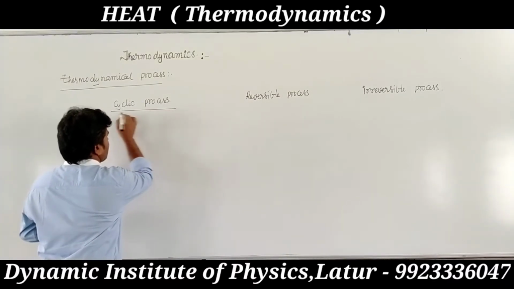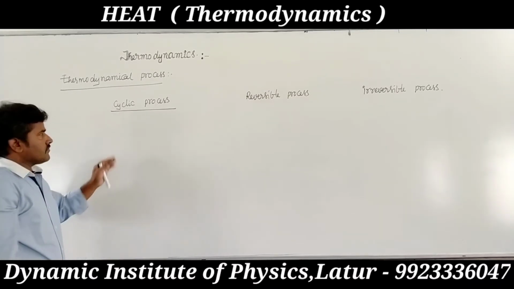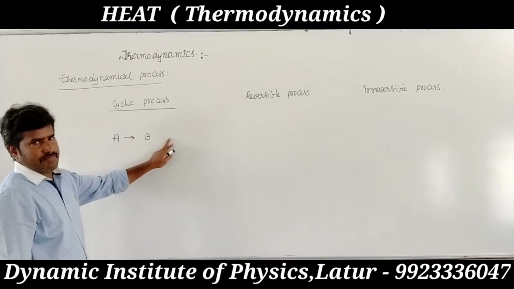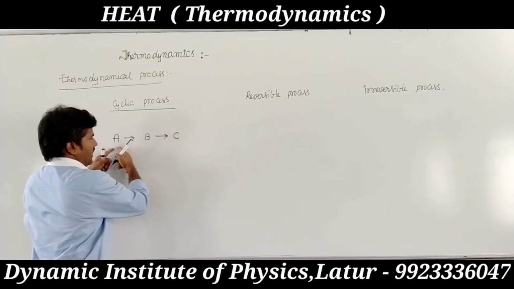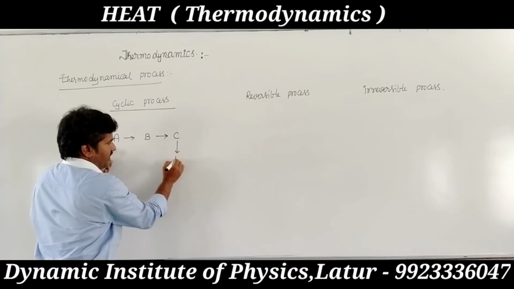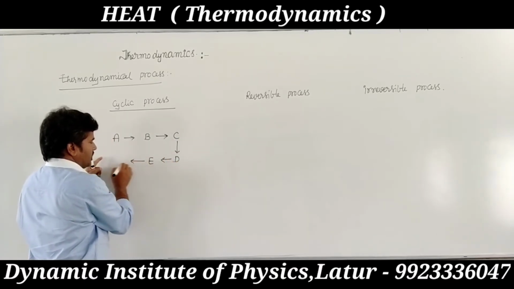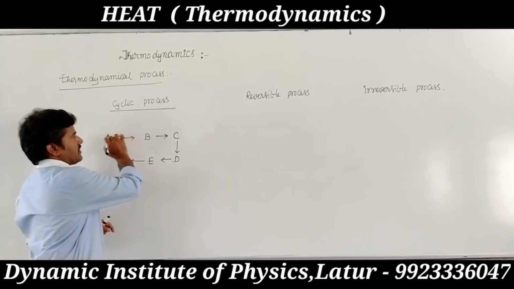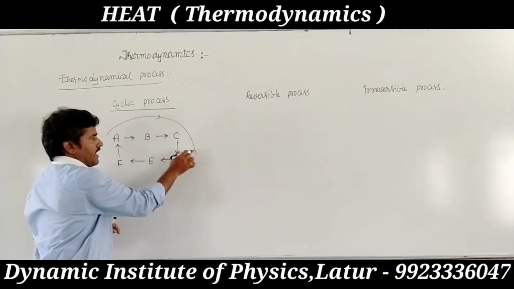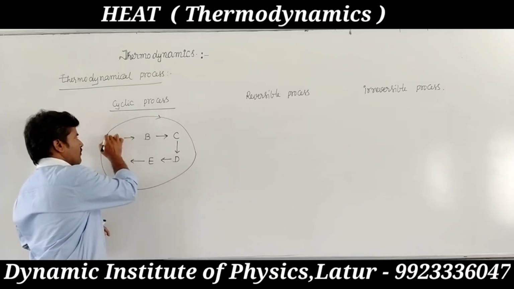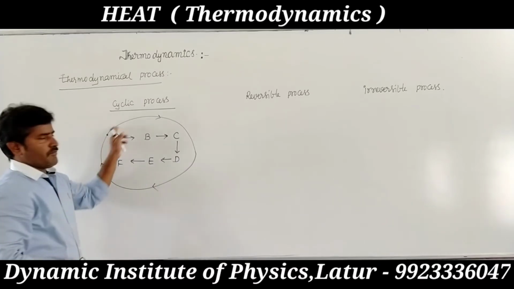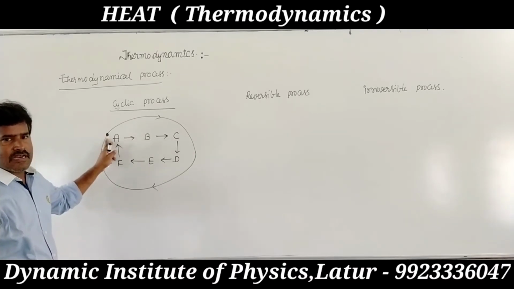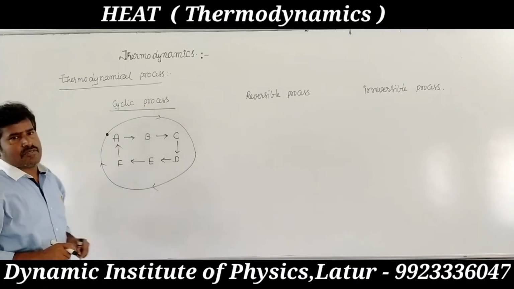So what is a cyclic process? If a system goes through a series of changes, A converted to B, B converted to C, C converted to D, D converted to E, E converted to F, and again F converted to A, the series of changes is done and it comes back to the original state. That is called a cyclic process.